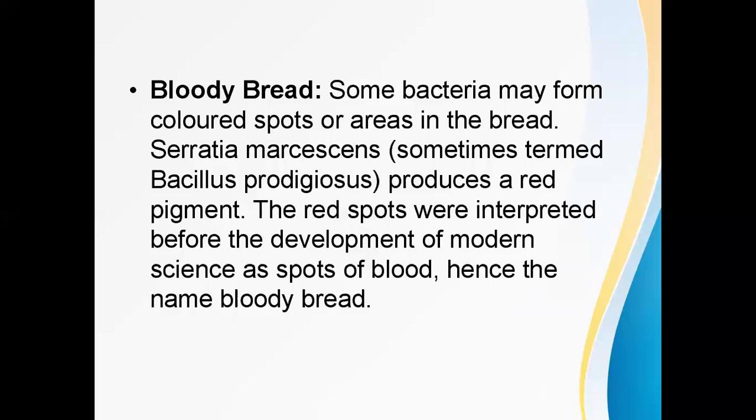The important point you have to remember is that Serratia marcescens produces a red pigment in the bread. Before the idea of microorganisms, people used to think that it was due to blood, and that is why the name bloody bread. But it is due to the microorganism Serratia marcescens, which is able to produce a red pigment in the bread.